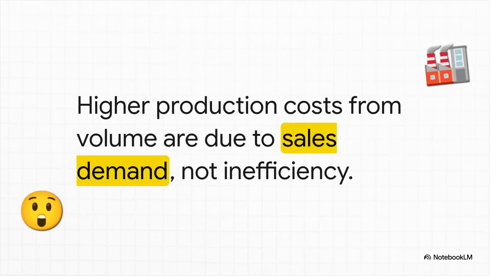But wait, here's a massive plot twist in our investigation. What about a deviation driven purely by a higher volume of production? Your gut instinct might be to march down and blame the production manager for the spike in total cost. But higher production volume isn't some inefficiency on the factory floor. It's actually driven by the sales department generating higher demand. The production manager is literally just fulfilling the orders the commercial team brought in.